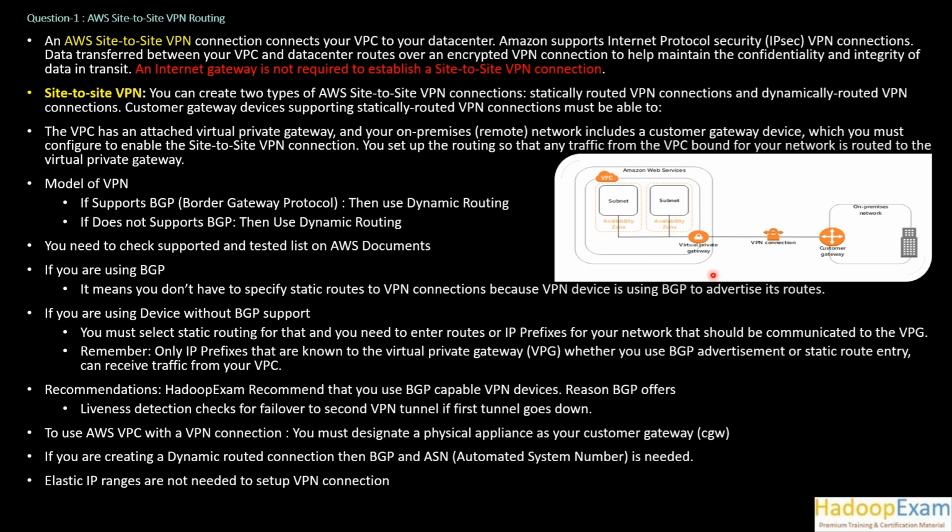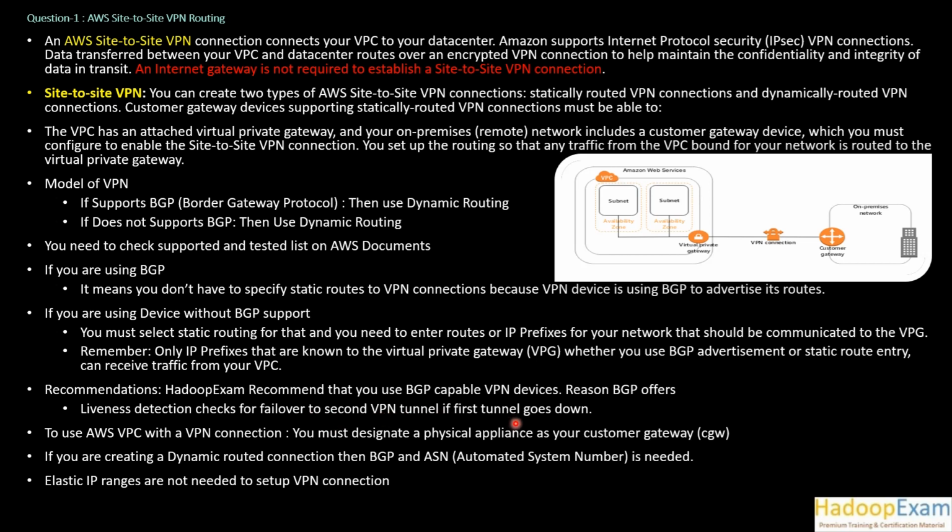So you need to configure it so that it is known to the virtual private gateway, then only can communication happen with the customer gateway. Recommendation: AWS exam recommends that you use BGP capable VPN devices. If you are configuring, then you should use BGP capable devices. The reason is BGP offers other features like liveness detection checks for failover to the second VPN tunnel. We'll talk about tunneling in the next question.